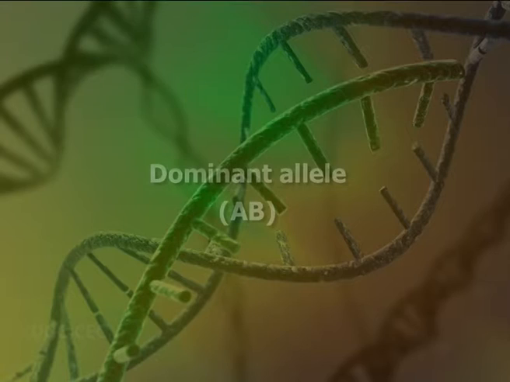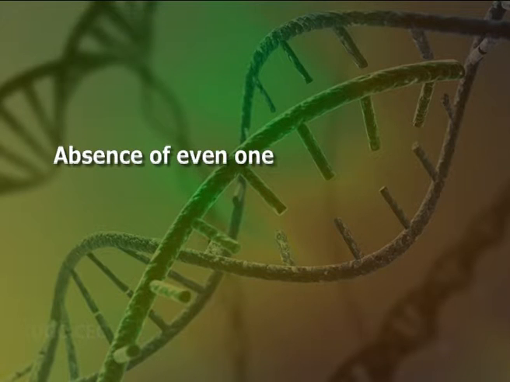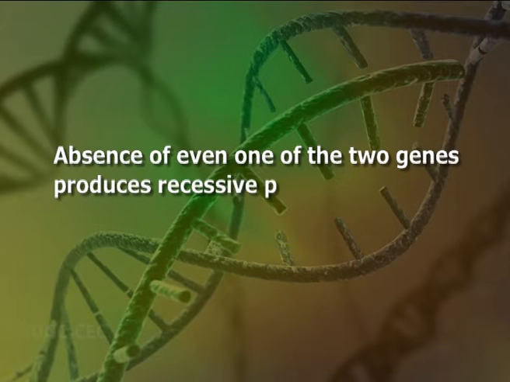It means that for the development of the dominant character in question, both the complementary genes must be represented at least by their one dominant allele, say AB. Absence of even one of the two genes produces recessive phenotype, that is small aa capital BB or capital AA small bb.